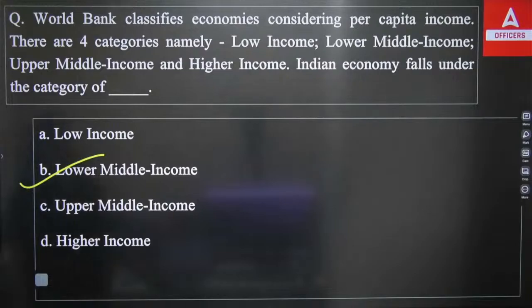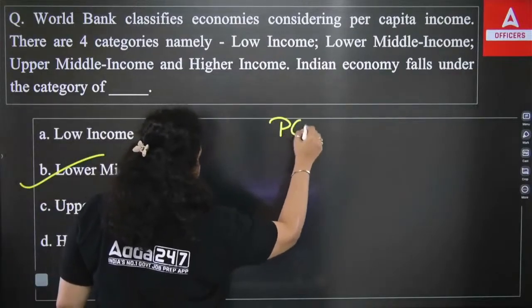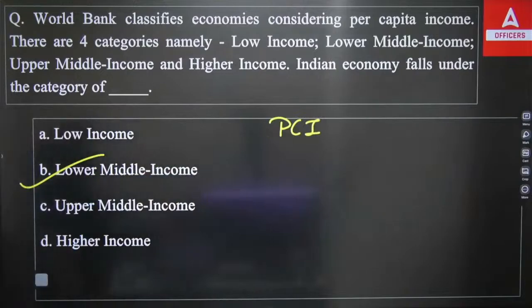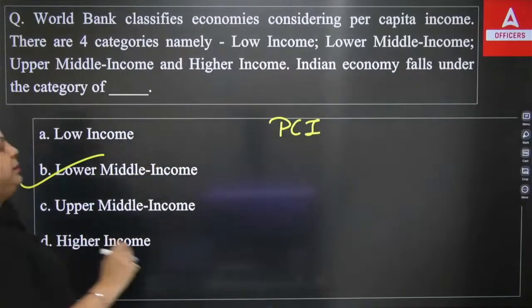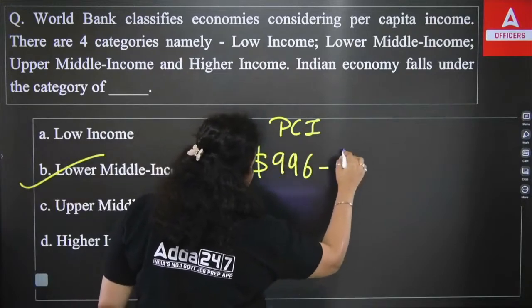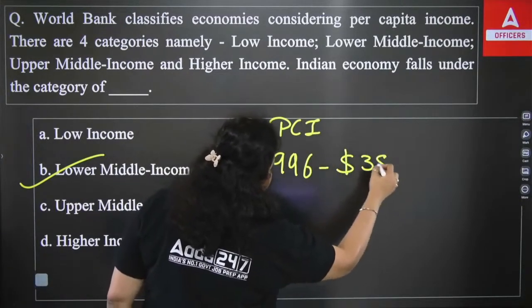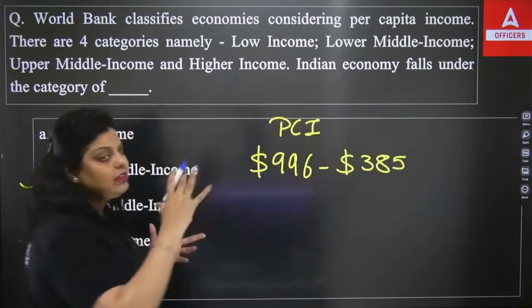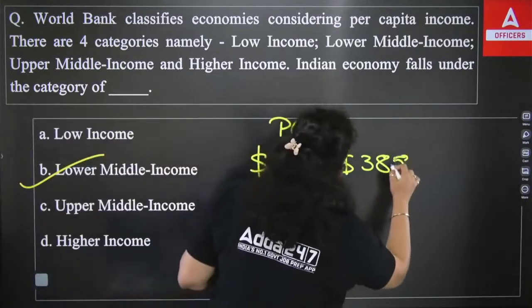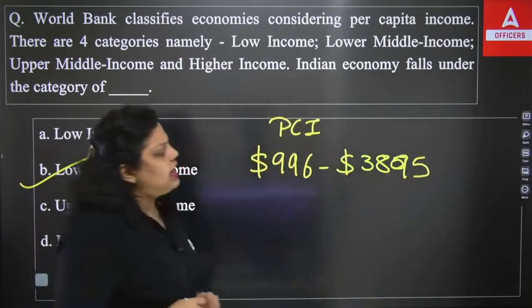As per per capita income, it has been defined, and the range of per capita income for lower middle income has been defined by the World Bank between $996 to $3,895.